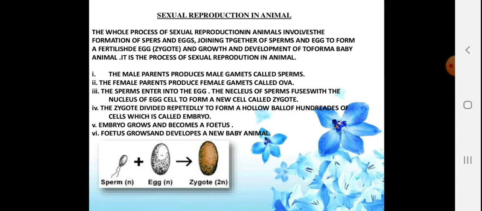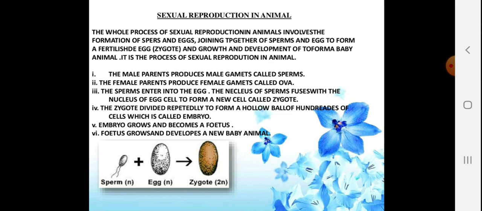Sexual reproduction in animals. The whole process of sexual reproduction in animals involves the formation of sperm and egg, the joining together of sperm and egg to form the fertilized egg, the zygote, and the growth and development of the fetus to form a baby in the animal. It is the process of sexual